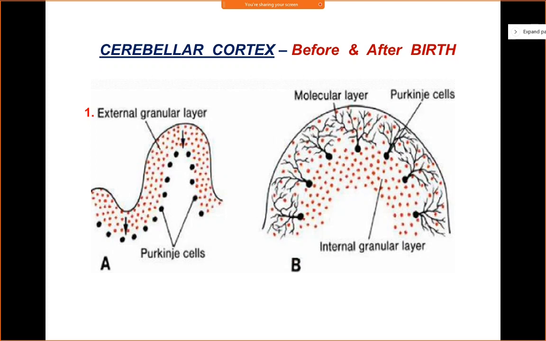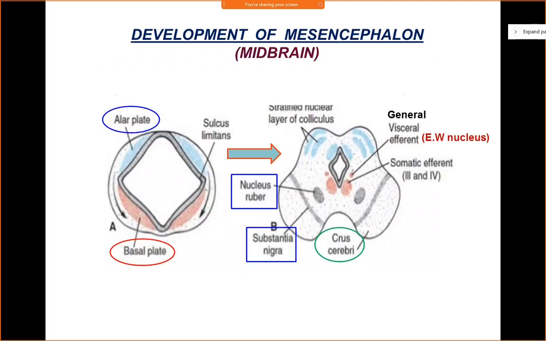Here, please remember, you do not have the arrangement of alar plate and basal plate, because this is the location of the higher centers. In the cerebral cortex, you have the location of higher centers here, right?